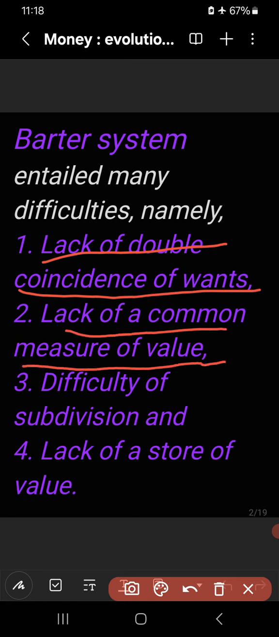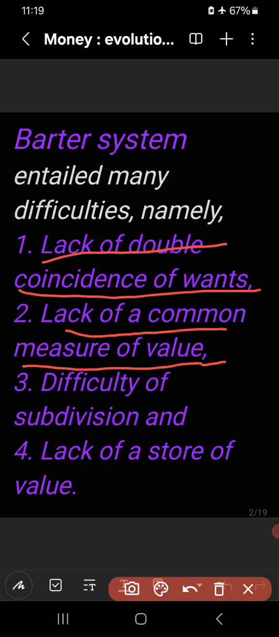The values of different commodities were not exactly measured. The values of different commodities cannot be compared in the barter system. It was very difficult for exchange to take place between two commodities. How much of one commodity is to be exchanged for another commodity? It was very difficult to measure the value of these commodities.